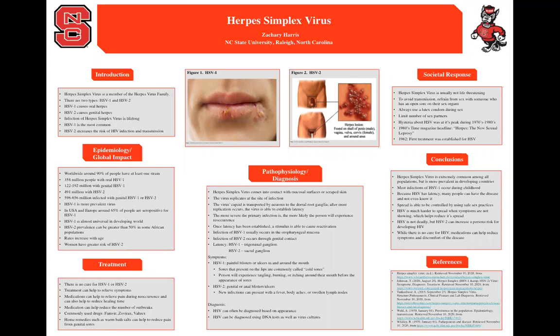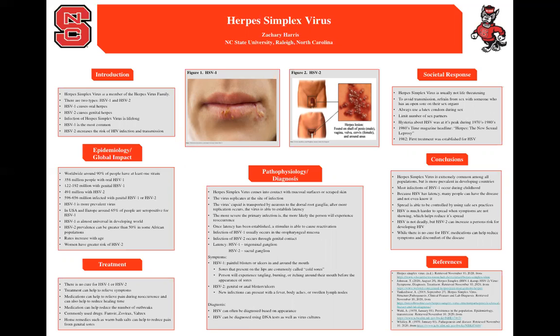Herpes simplex virus is very common and widespread around the world. Worldwide, around 90% of people have at least one of the strains, either HSV1 or HSV2. There are around 358 million people living with oral HSV1 and between 122 and 192 million people living with genital HSV1. Over 490 million people are currently living with HSV2. As far as genital infection goes, there are between 596 and 656 million people infected with either HSV1 or HSV2.